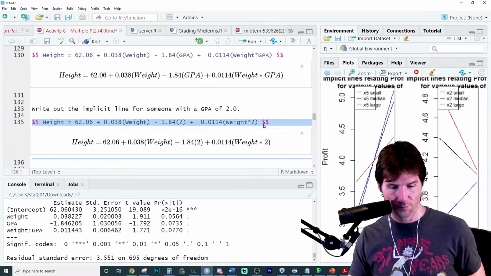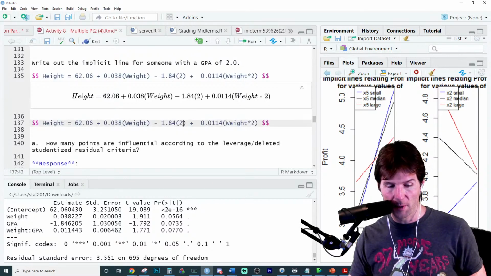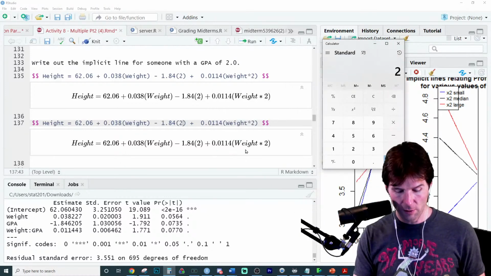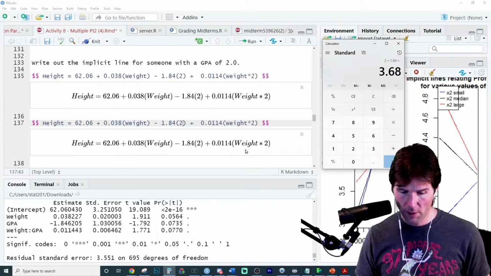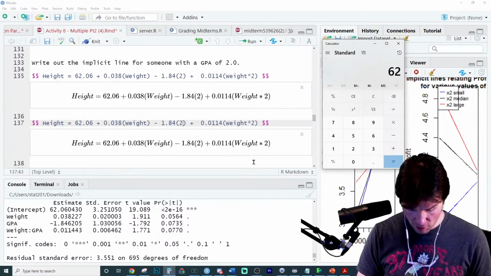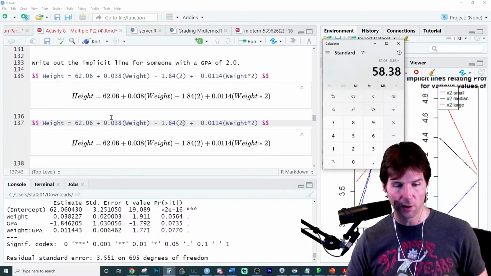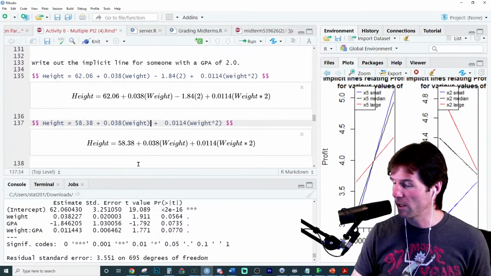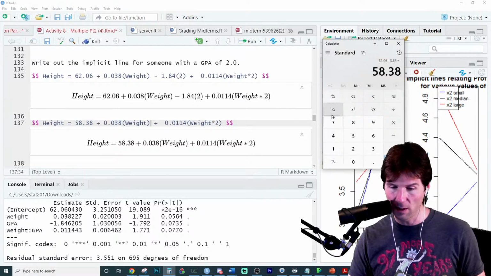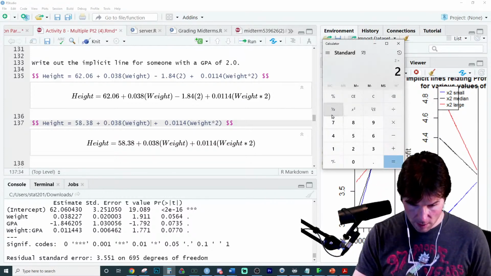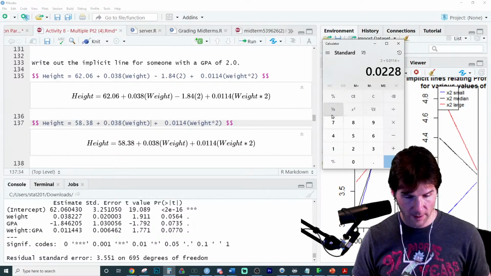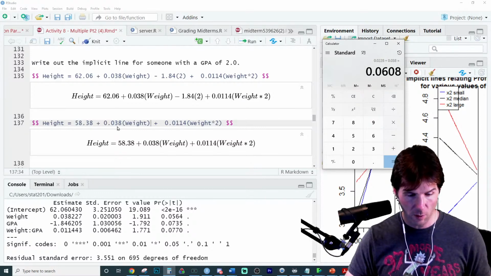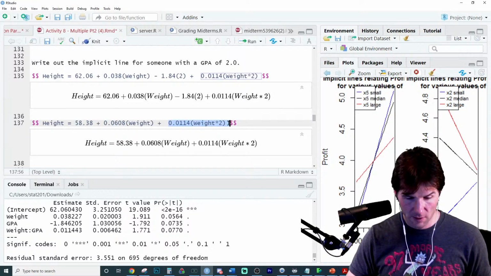So now we're going to just reduce. Here we go, grab the equation. We'll add this to the intercept, or subtract rather. So 2 times 1.84, and we'll subtract that from 62.06. There's the new intercept that's been subtracted off. And now we're going to take 2 times the interaction term, 0.0114, and add that to the coefficient of weight. There we go, that's the new coefficient. And there it is.